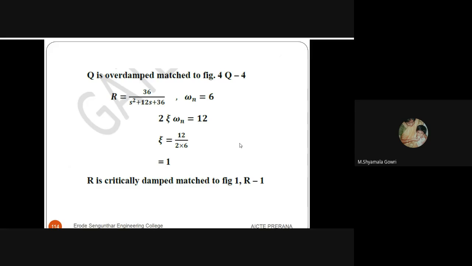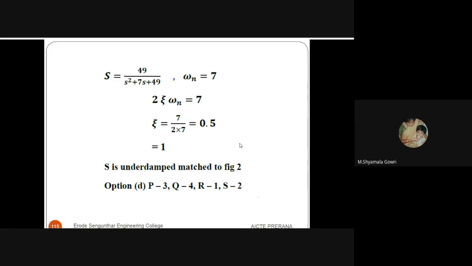Next transfer function, R equal to 36 divided by s squared plus 12s plus 36. Here omega n is 6. While solving this, epsilon value comes around 1. It means that the third system transfer function is a critically damped system. And the fourth case, it is 0.5, it is an underdamped system. So the answer is option D.